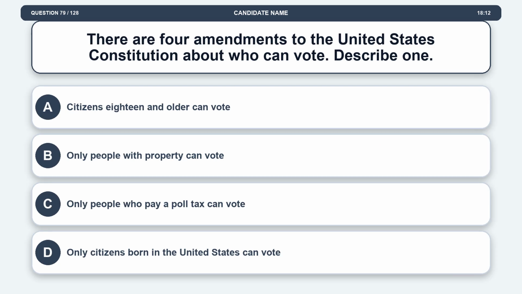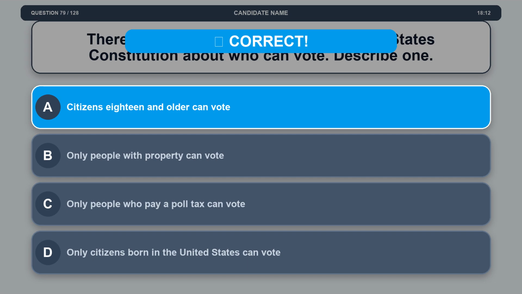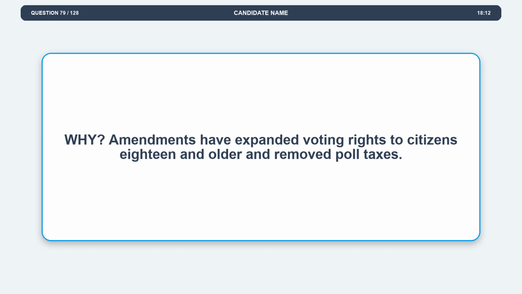Question 79. There are 4 amendments to the United States Constitution about who can vote. Describe one. Option A, citizens 18 and older can vote. Option B, only people with property can vote. Option C, only people who pay a poll tax can vote. Option D, only citizens born in the United States can vote. The correct answer is option A, citizens 18 and older can vote. Explanation. Amendments have expanded voting rights to citizens 18 and older and removed poll taxes.